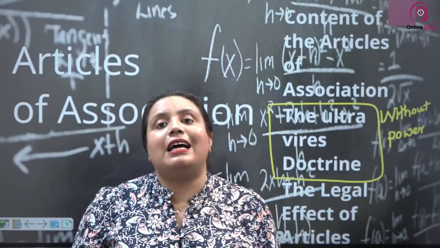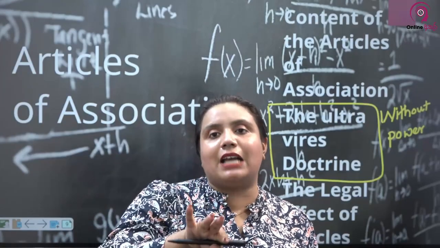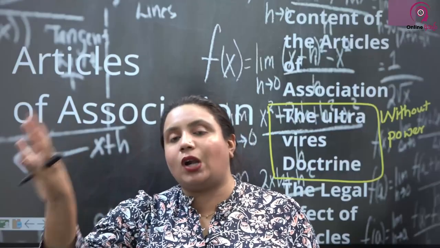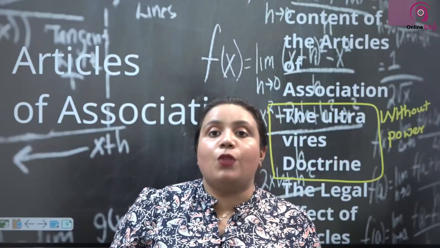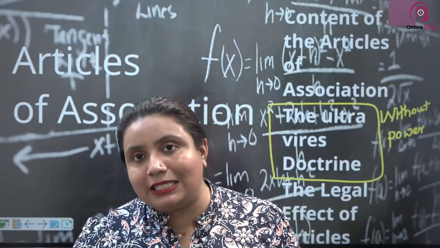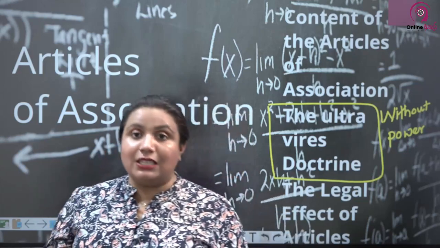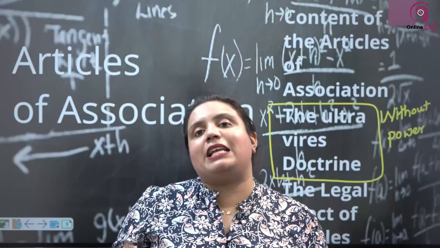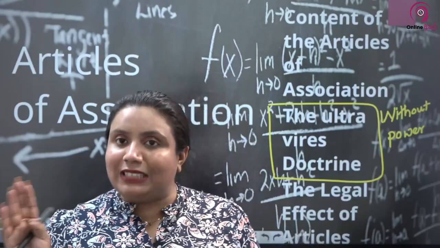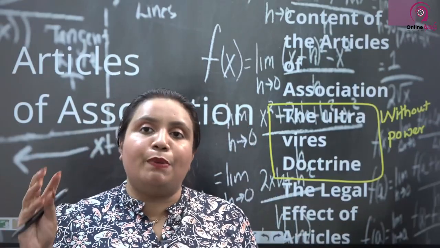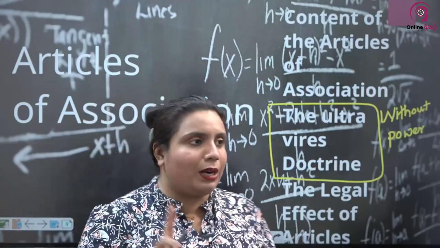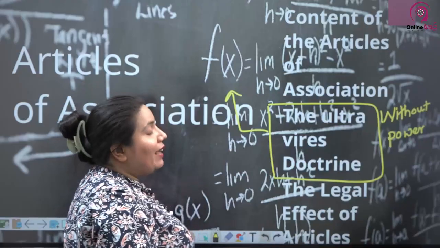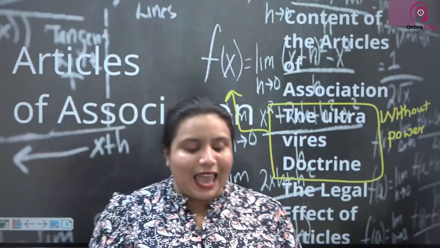So because of that fear, what was earlier ultra vires from the side of the company or the board of directors is now not considered as ultra vires. The objects clause as mentioned in section 13 of the Companies Act does not bind companies. Still we have the objectives clause, but companies are not bound by it. So remember, the ultra vires doctrine was of the previous Companies Act, not of the new Companies Act.